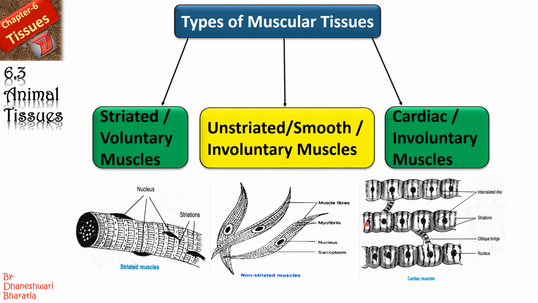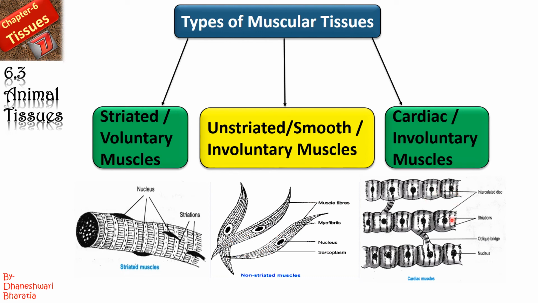Okay, you can see the diagram of each of the muscles. From the structure itself you can make out that yes, this is a kind of simpler one. Striations are there, right? Light band and dark band, that is why it is known as striated muscle. This is the spindle shape, and this is a kind of regular shape, whereas we can see the intercalated disc which are joining two cells.